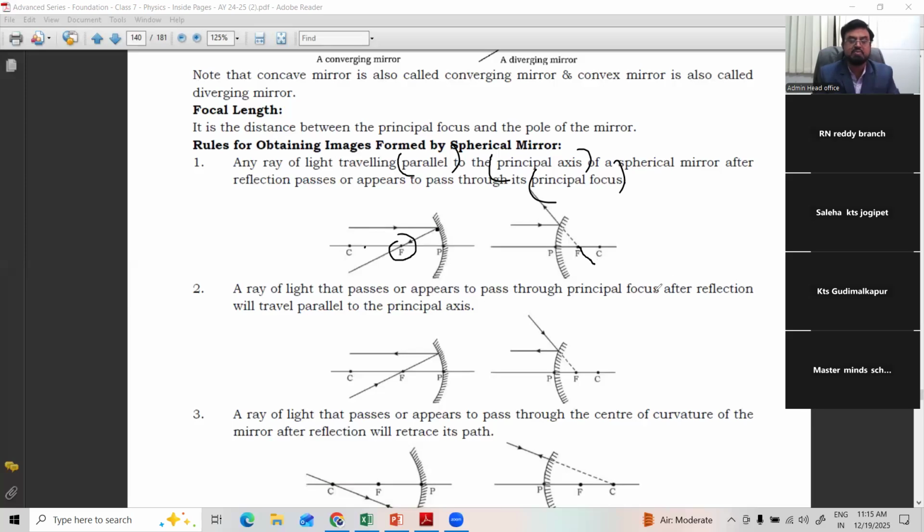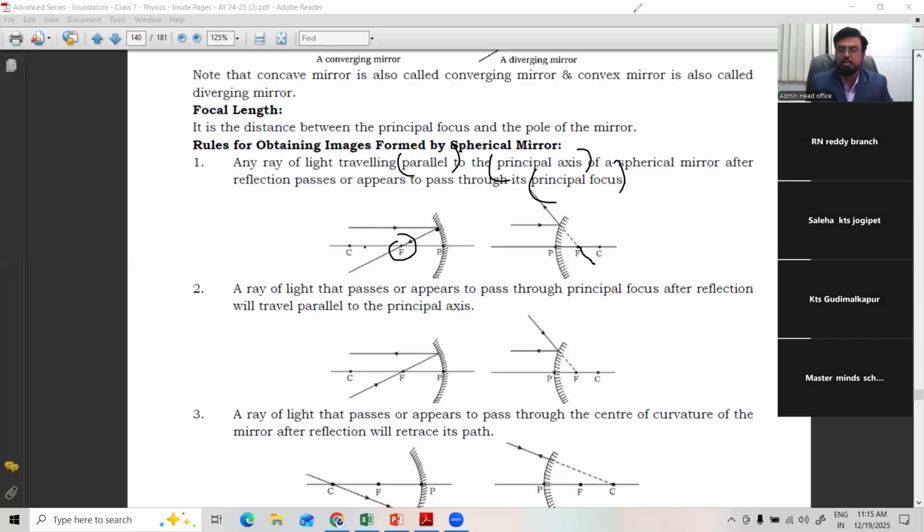There is a compulsory observation you have to make. It's a rule, and we cannot break it. Whenever a ray of light is parallel to the principal axis, after reflection it either passes through the focus or appears to pass through the focus, whether it is convex or concave. Rule number 1.